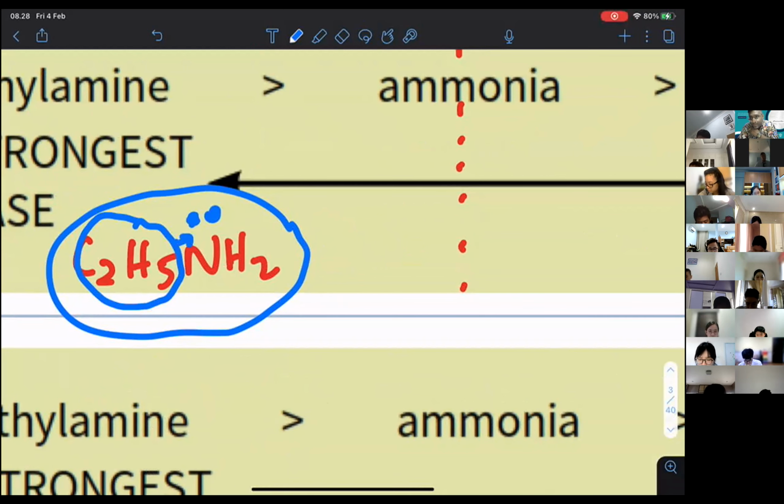So that's why if you compare, phenylamine is actually a weak base compared to ethylamine, and ammonia is still in the middle. But whatever it is, all of them are considered weak bases. When we say strongest base, we have to be very careful, because we could say sodium hydroxide is the strongest base.